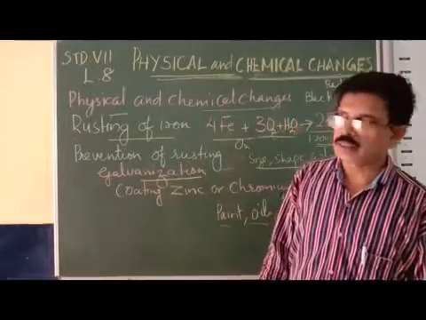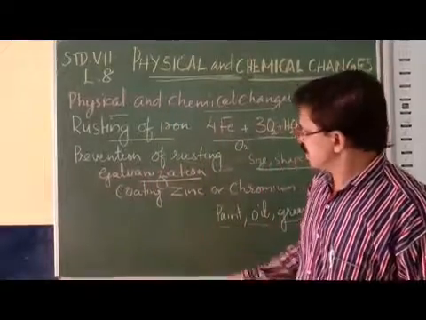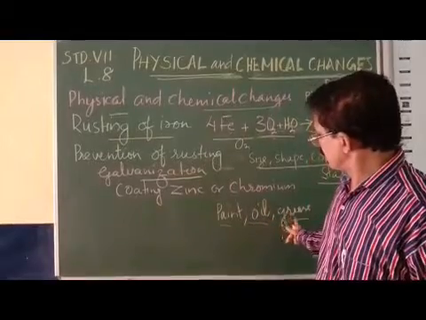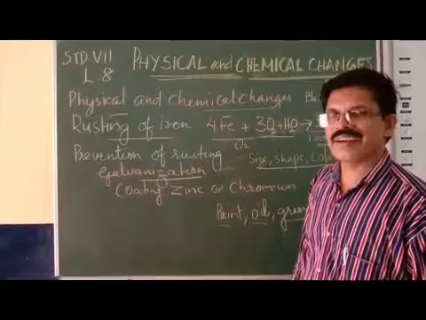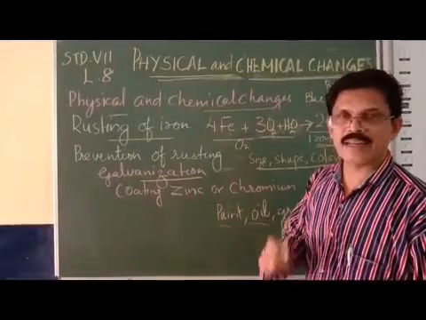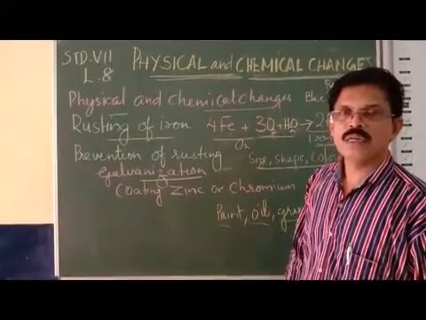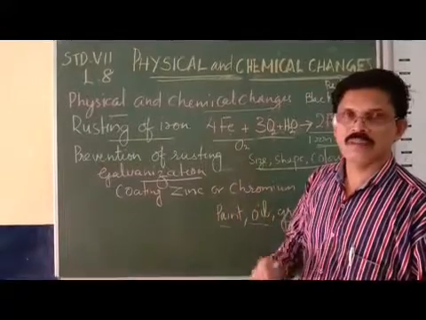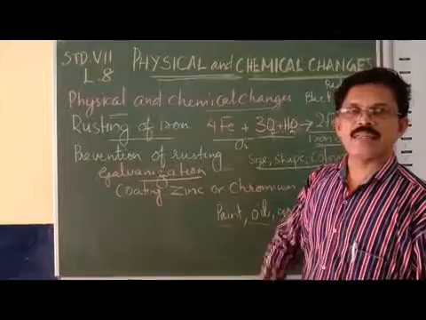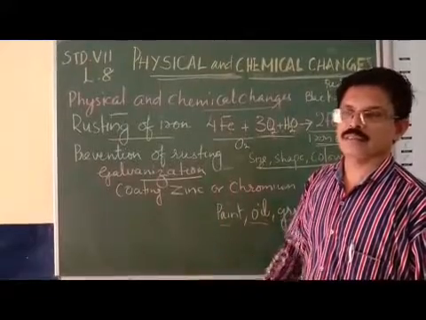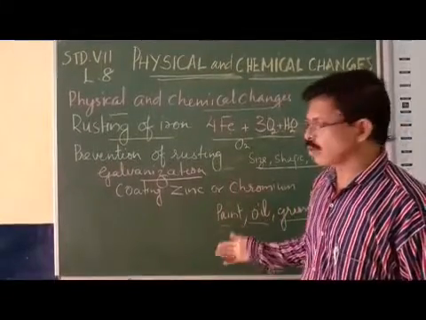So what is the limitation of painting, oiling and greasing? The limitation is that if there is any crack in the iron piece, then in this part where there is a crack, the rusting gets enhanced and increases faster. So there is no use of greasing or painting or oiling.